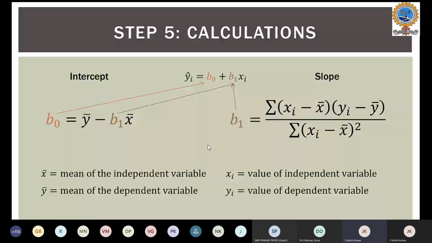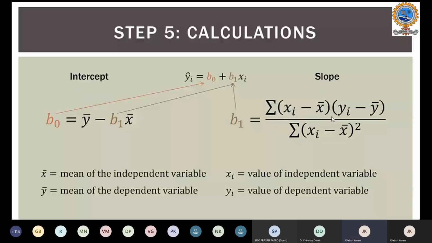After this, let's see some equations that will calculate the steps. As I told, how we are going to evaluate B0 and B1: we saw that the expected value yi for the ith value of y is B0, the y-intercept, plus B1, the slope, times the corresponding value of xi. B0 we can determine by y bar minus B1 times x bar, and similarly B1 you can determine using the right-hand side equation, that is the slope of the equation.